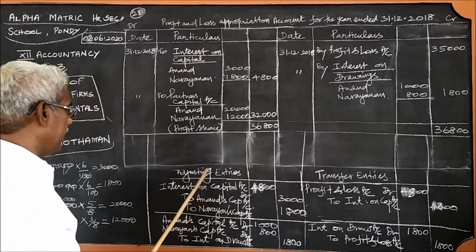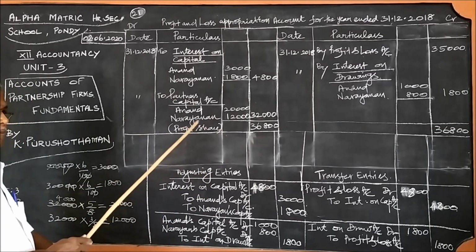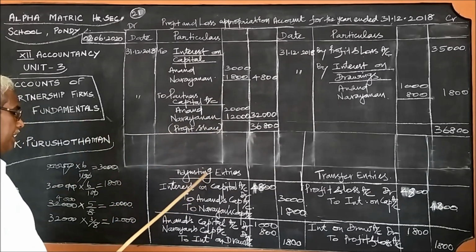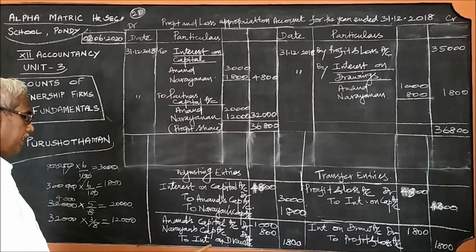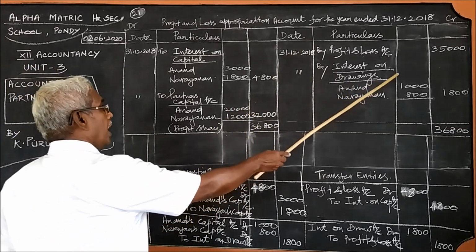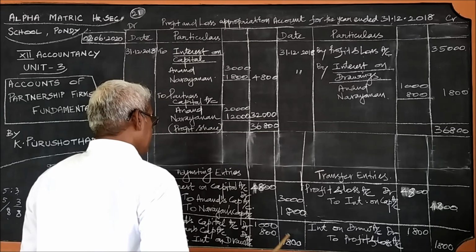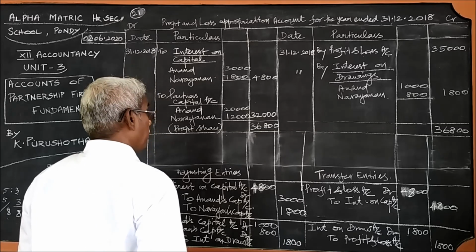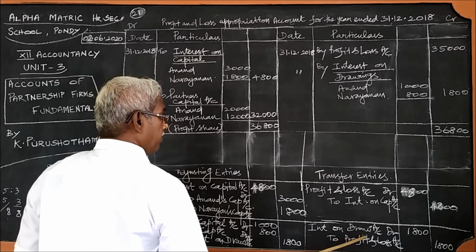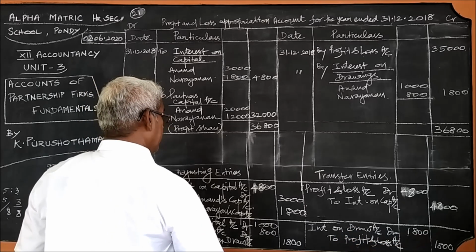In the case of drawings, this is the reverse of interest on capital. So here, interest on drawings will be credited, and these two capital accounts will be debited, written using this amount. And interest on drawings is an income or profit to the business, so profit and loss account will appear on the credit side.